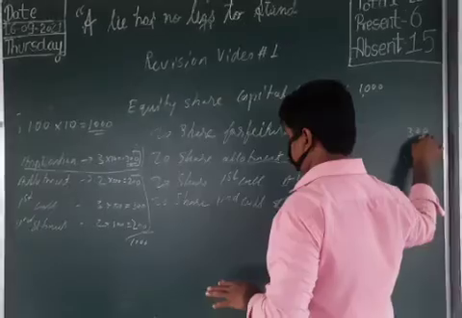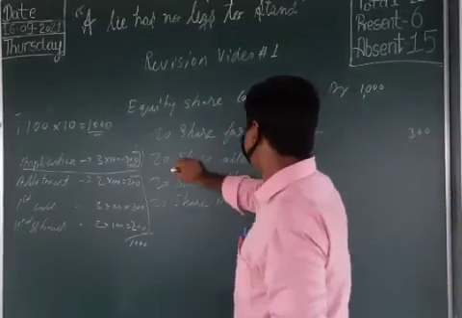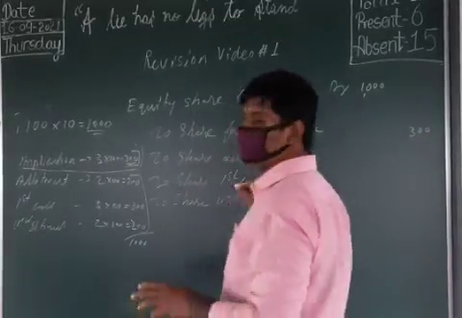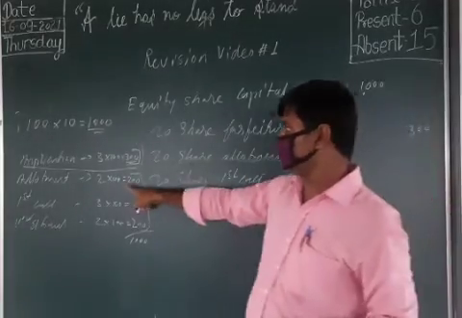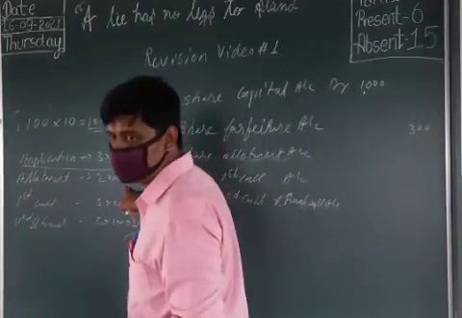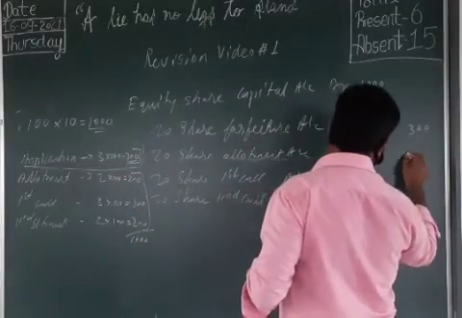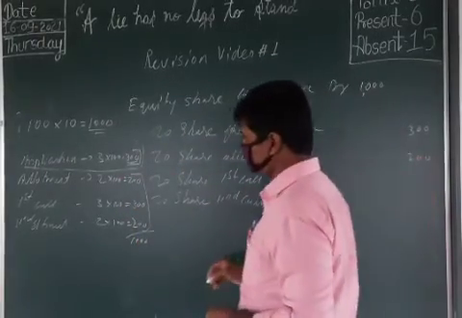So that 300 is there. And next is the share allotment. How much amount he made default in that allotment money? Here the allotment money arrears is 200 rupees. So here I write 200 rupees.